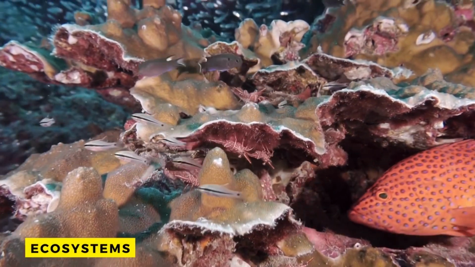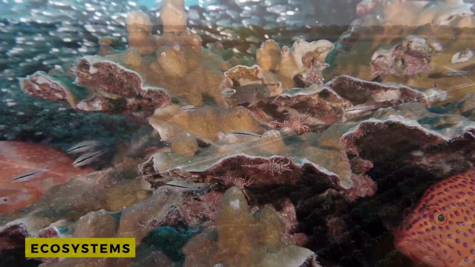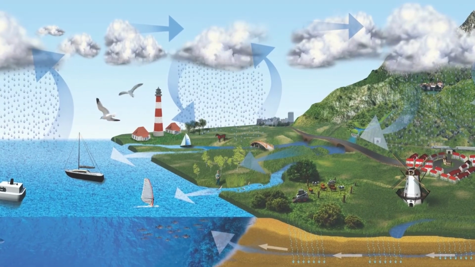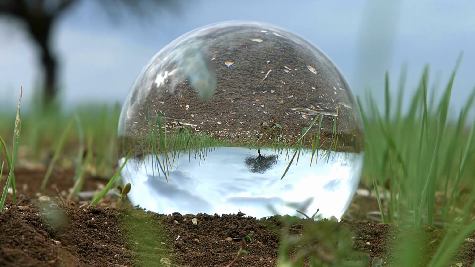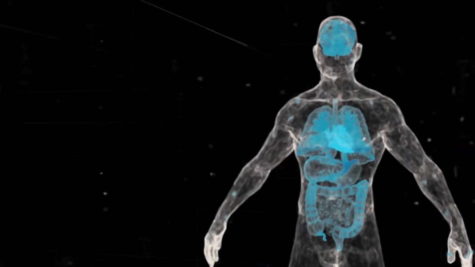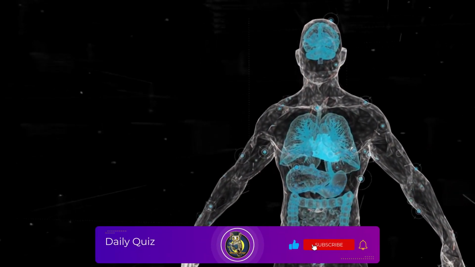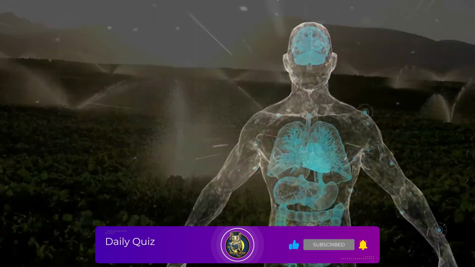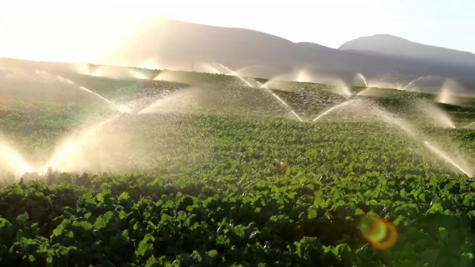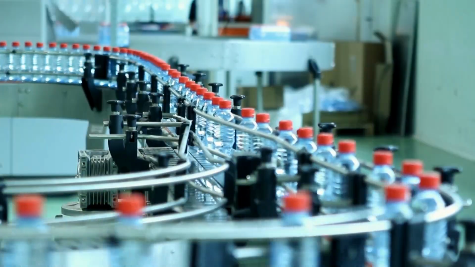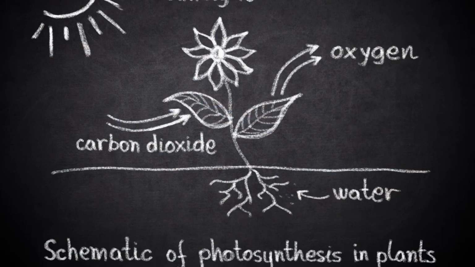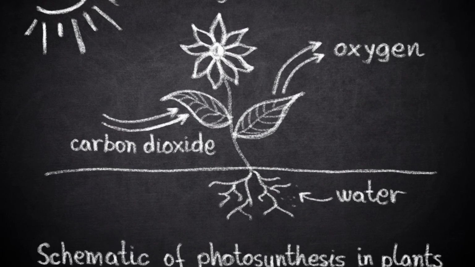In addition, water is important for ecosystems, organisms, and human activity. The water cycle is of utmost importance for the functioning of natural ecosystems and the regulation of climate. Water makes up 80% of most organisms. It allows tissues and organs to work and maintain vital body processes. The most common water uses are agricultural, industrial, and domestic uses. Continuous population growth increases the demand for such a limited resource. Plants use water in photosynthesis to make their food.